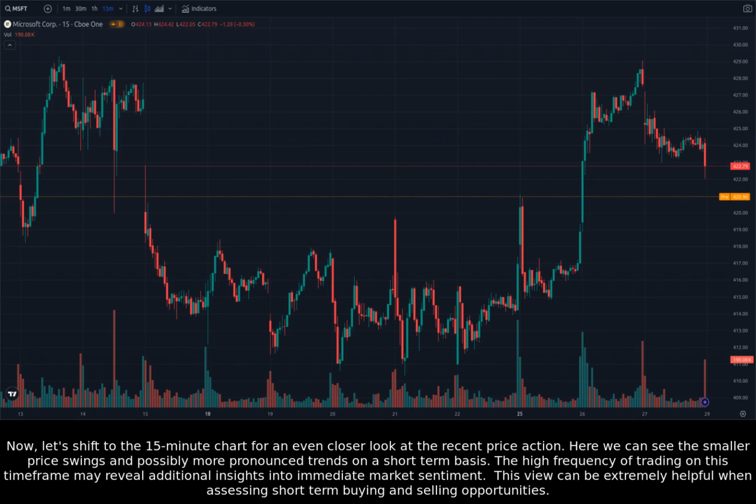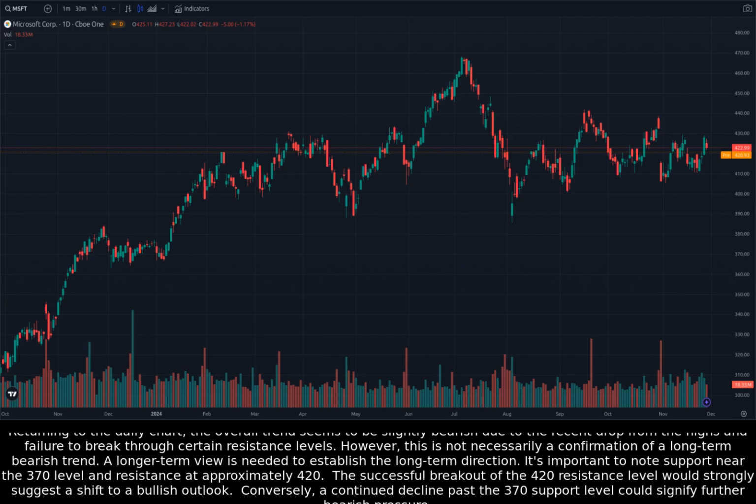The high frequency of trading on this time frame may reveal additional insights into immediate market sentiment. This view can be extremely helpful when assessing short-term buying and selling opportunities. Returning to the daily chart, the overall trend seems to be slightly bearish due to the recent drop from the highs and failure to break through certain resistance levels.